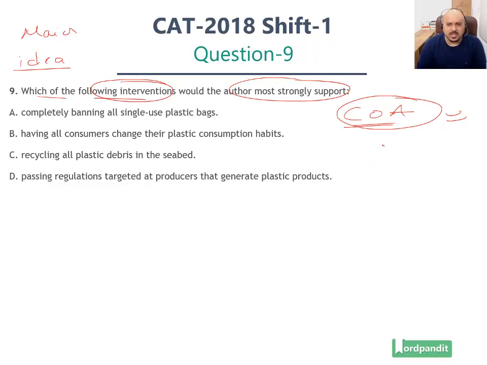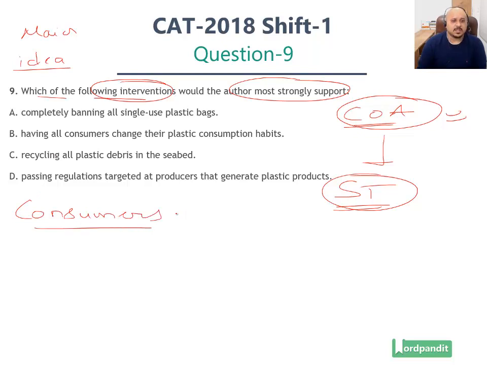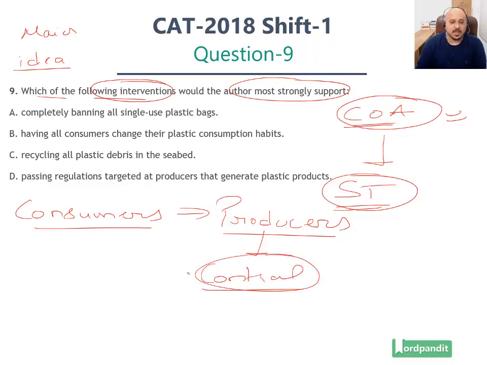In this particular case, the passage has a very specific theme. What is the specific theme? The author very clearly states that the consumers are not the problem. The end users are not the problem. The problem actually are the producers of plastics, right? The producers are the ones causing the issues, and there has to be some sort of a control mechanism placed on them. The author recommends legislation. In the passage, he recommends that there has to be some sort of legislation which has to control production of plastics, because consumption of plastics is not the problem.